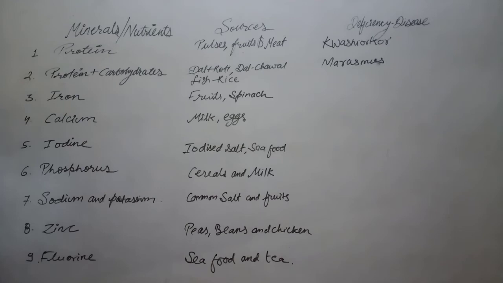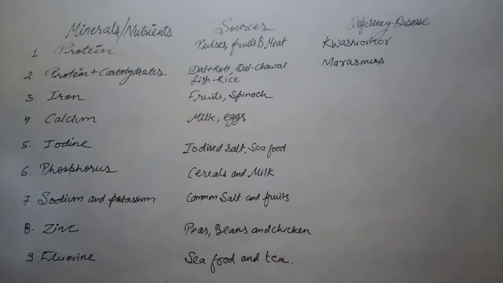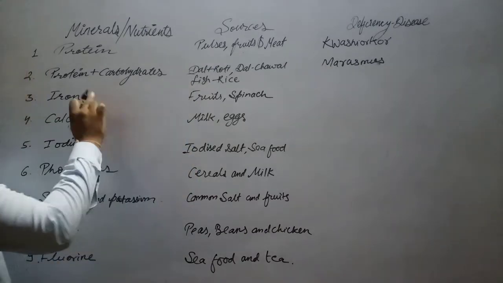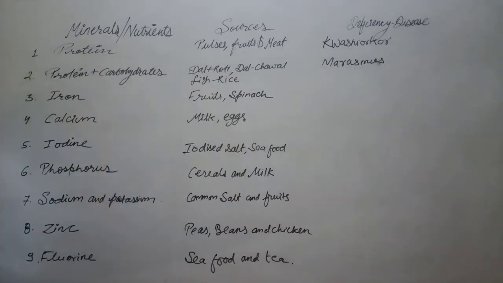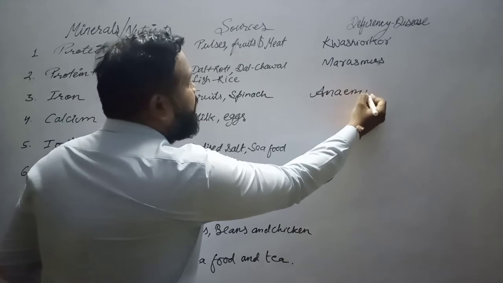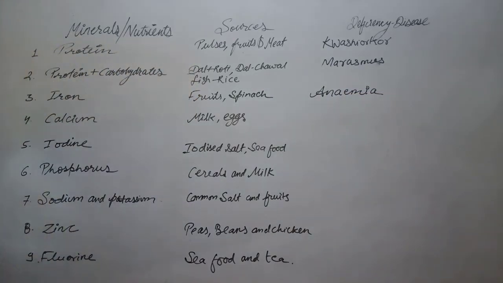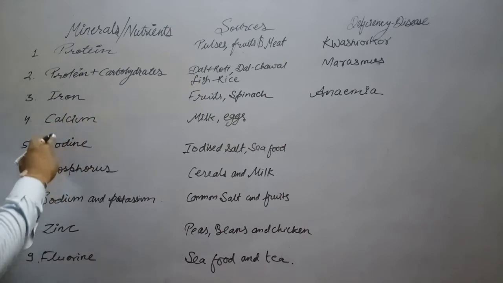Third, iron. We get iron from fruits, from spinach and various other sources. Now, iron is the main source of hemoglobin formation. If there is no iron, you will suffer from anemia. Anemia is the deficiency of hemoglobin, a blood deficiency actually.